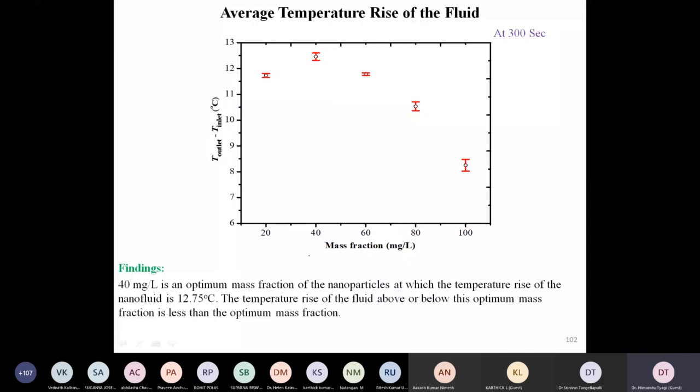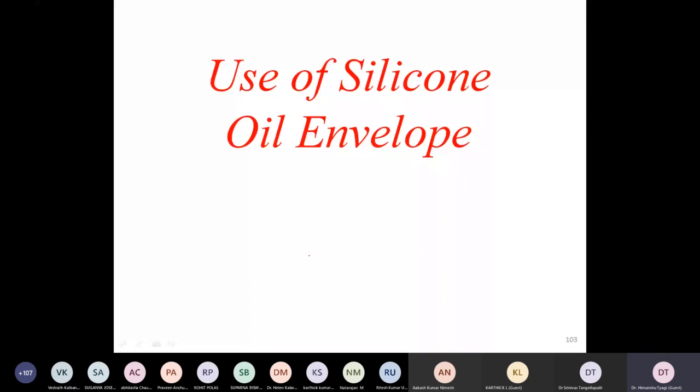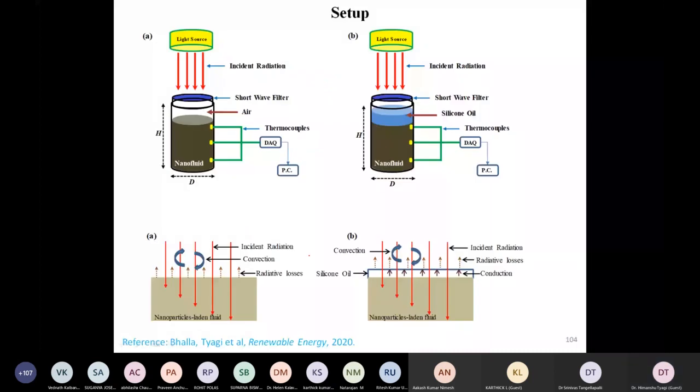One additional thing that we went on to do was to eliminate as much of the emission losses as possible, because you remember we talked about how from the top surface there will be some sort of T max to the power 4. So losses will be proportional to that from the top surface. We came up with a new concept, proposed by my own PhD student who has since graduated. He came up with the concept of putting a layer of silicone oil on top of it.